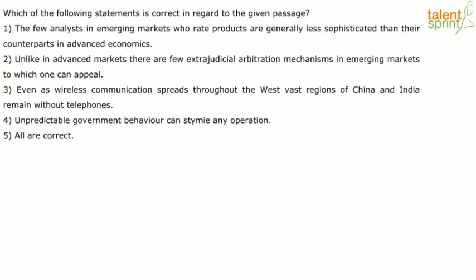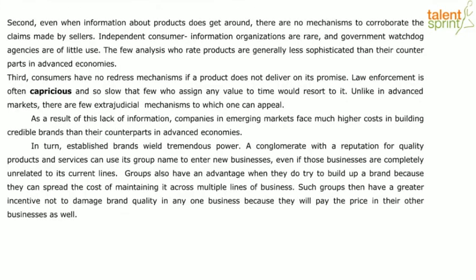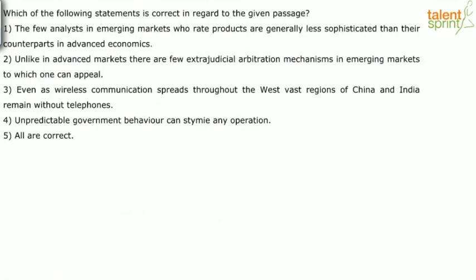To the first point, the few analysts in emerging markets. Let's go back. Yeah, here we are. So it's right here. It says, the few analysts who rate products are generally less sophisticated than their counterparts in advanced economies. So it seems like all of it is there, right? We understood the first one is there. So this we have is correct in regards.